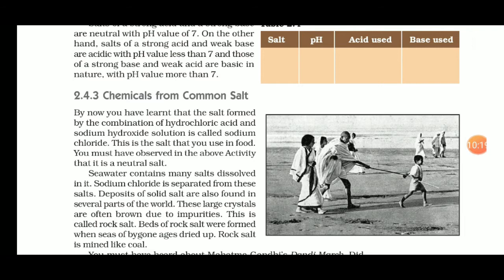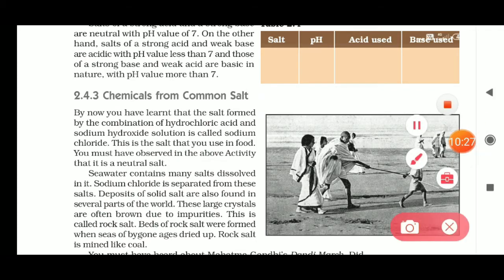Then we are going to see some chemicals from common salt. Here you have to underline this: the combination of hydrochloric acid and sodium hydroxide forms the solution of sodium chloride. Hydrochloric acid means HCl and sodium hydroxide means NaOH.